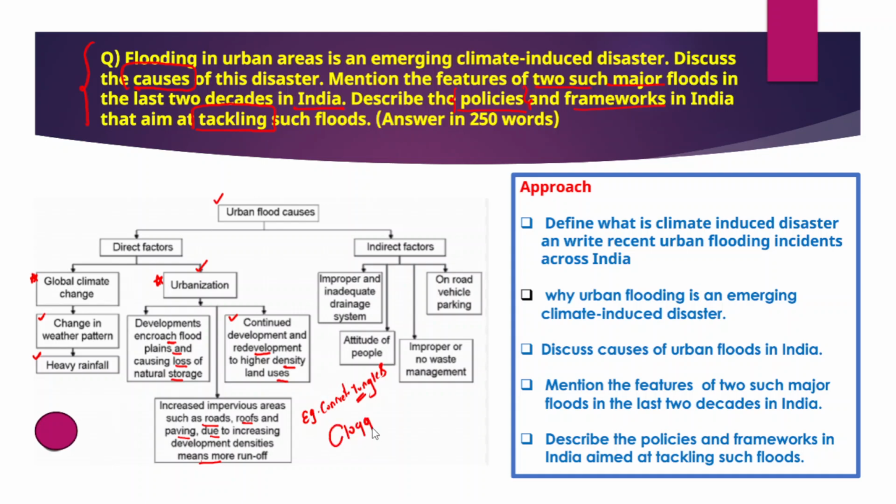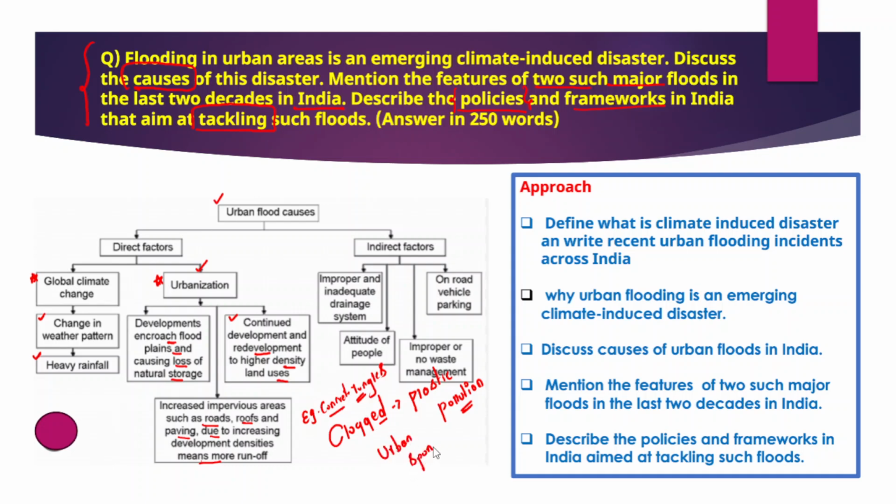We all know about that. Drains are clogged because of poor management of the drainage, as well as the plastic pollution which clogs these drains. Because of that, there is no chance for the water to percolate, and there are no urban sponges.